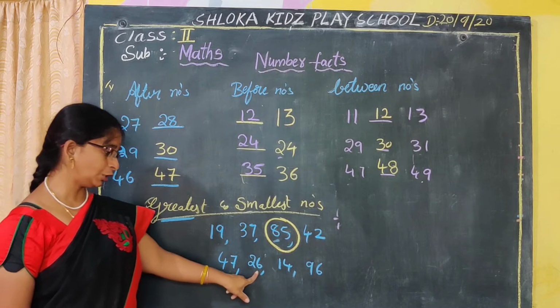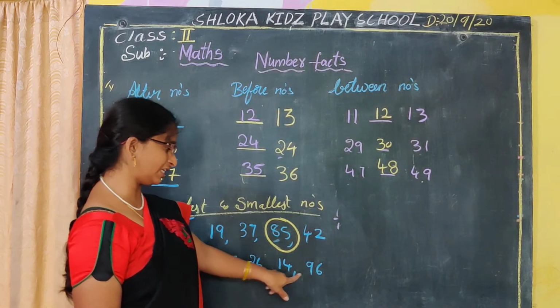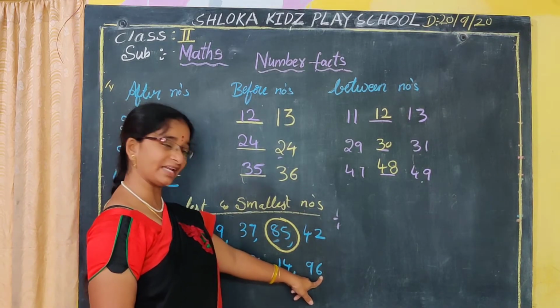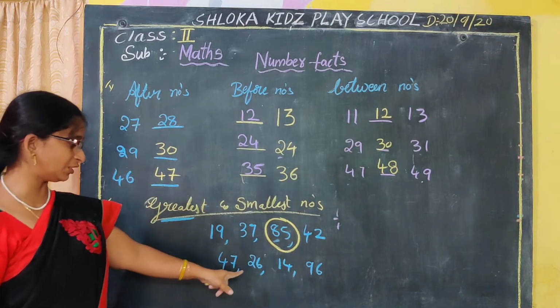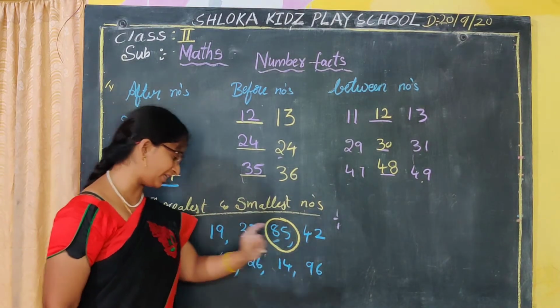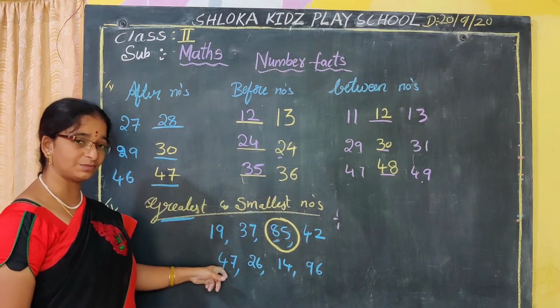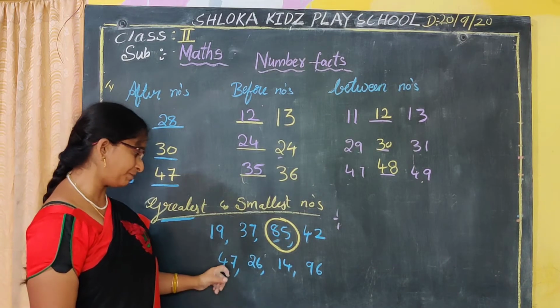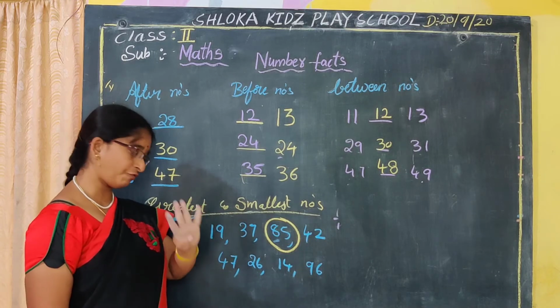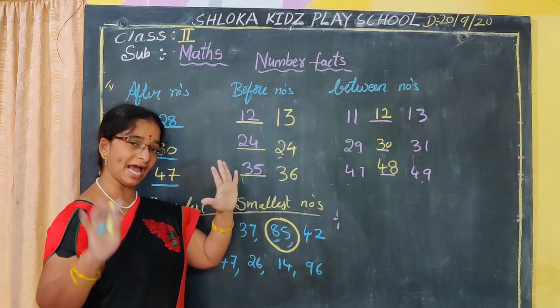47, 26, 14, 96. So these are the two-digit numbers we have given here. We have to check it with the help of the tens place. What is in the tens place, Nana? 4, 2, 1, 9.